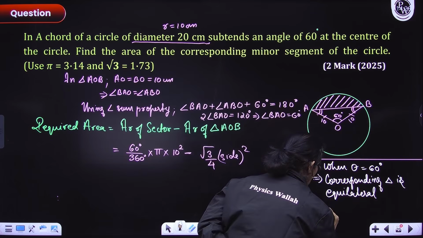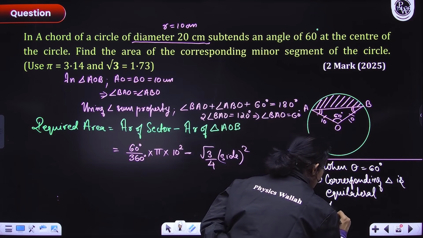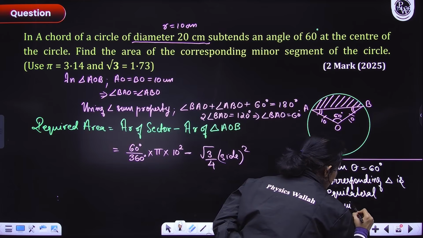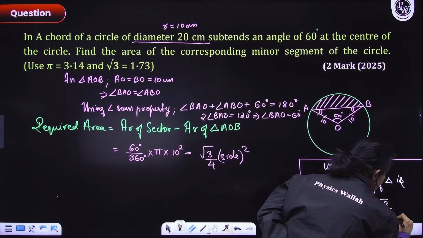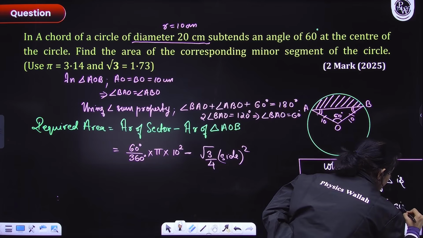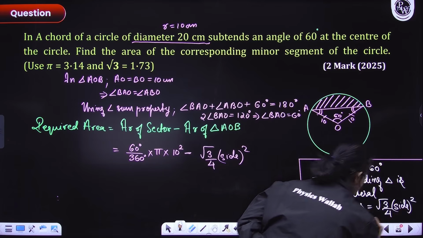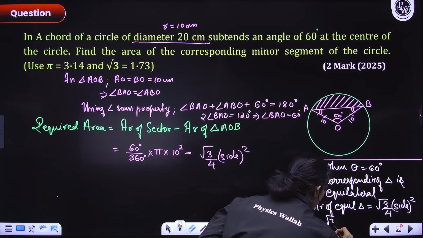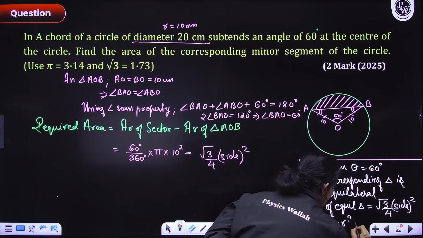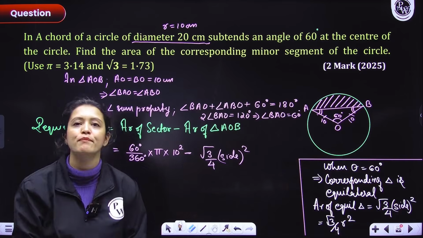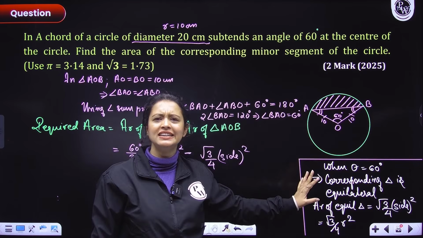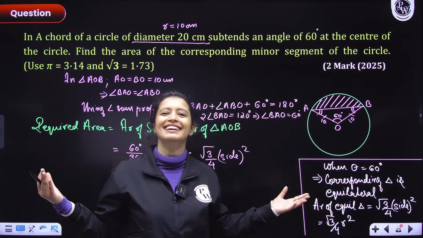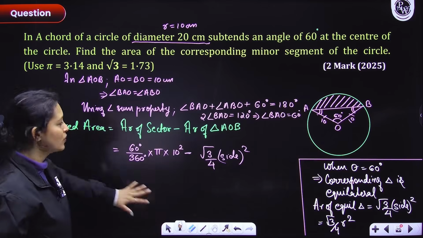And if it is an equilateral triangle, everyone, then all the side lengths are R. So the area of an equilateral triangle is root 3 by 4 side square, which in this case would be root 3 by 4 r square. This is important. So always remember, as soon as you see 60 degrees as the central angle, be happy. Okay, so we have done this.